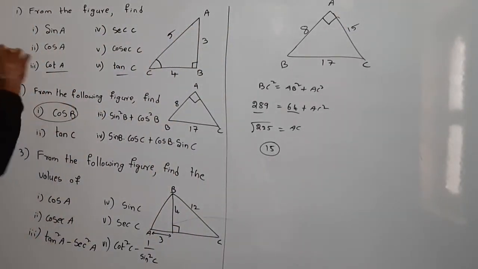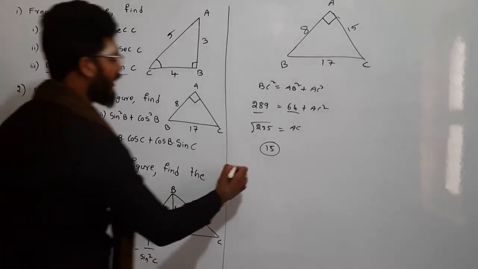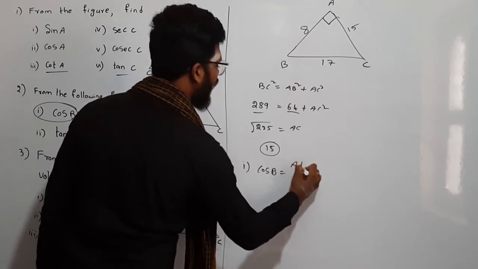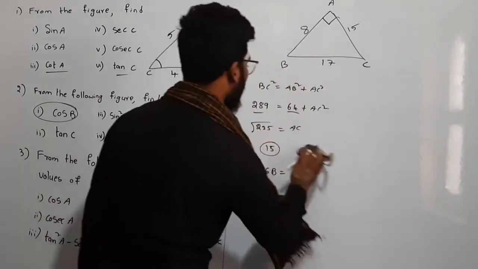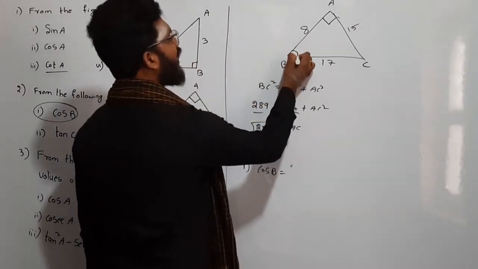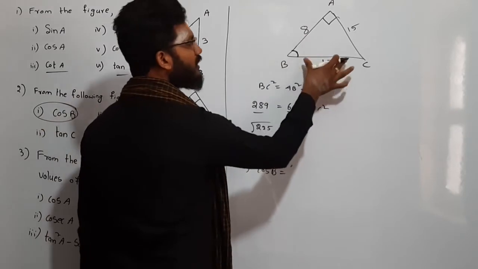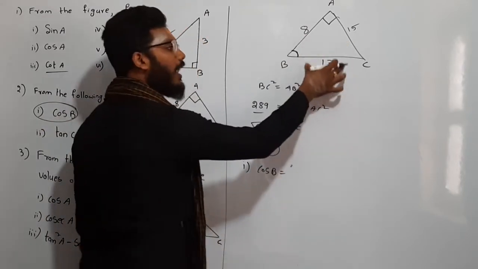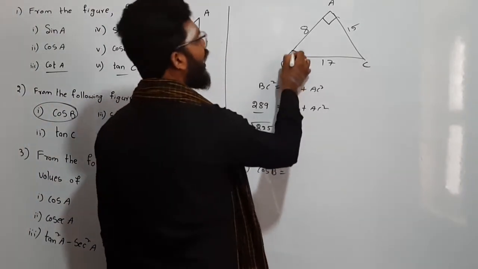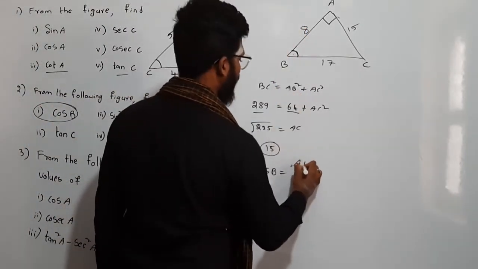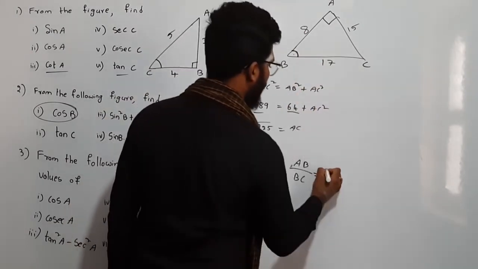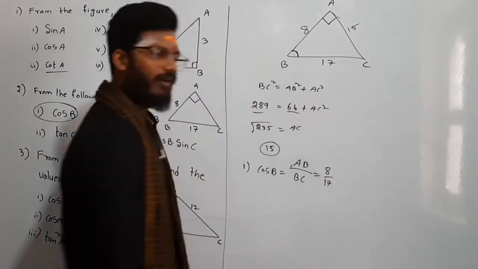Now let us find all this. First one, cos B. How can I find cos? Just now we did. Cos is nothing but the side adjacent to theta, or adjacent side by hypotenuse. So what is the adjacent side here? For B, the adjacent side is 8. Why? Because this is the hypotenuse. We are not supposed to take the hypotenuse as the adjacent side or opposite side. So for B, adjacent side AB by hypotenuse BC. So what is AB? 8 by 17 is cos B.